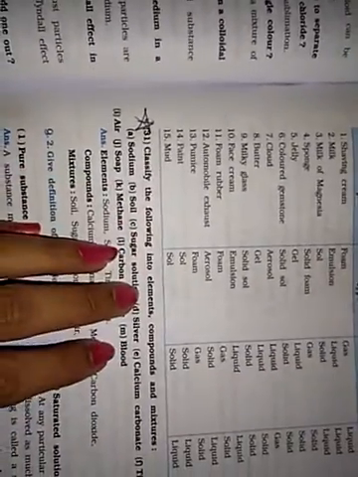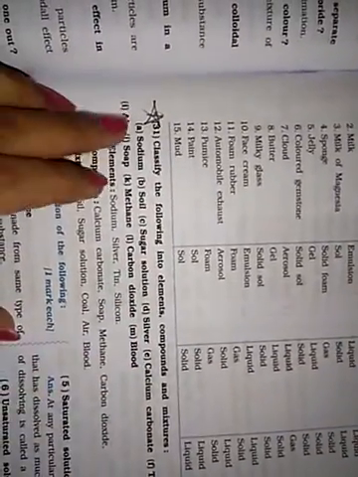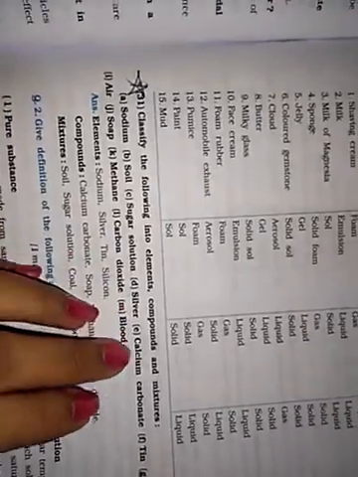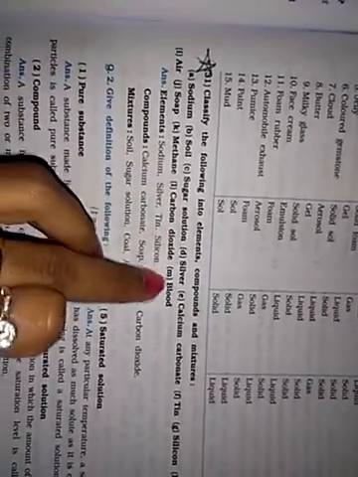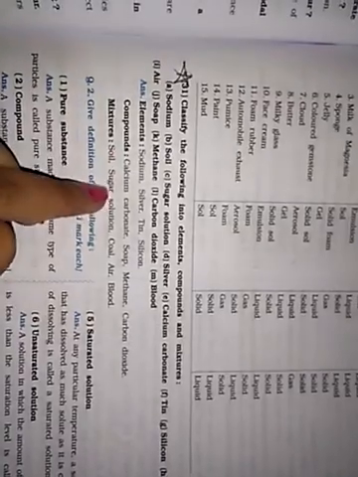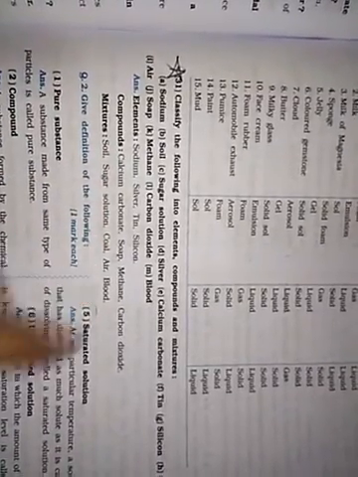Now, classify the following into elements, compounds and mixtures: sodium, soil, sugar, solution, silver, calcium carbonate, tin, silicon, coal, air, soap, methane, carbon dioxide, blood. Elements are sodium, silver, tin and silicon. Compounds are calcium carbonate, soap, methane, carbon dioxide. Mixtures are soil, sugar, solution, coal, air, blood.